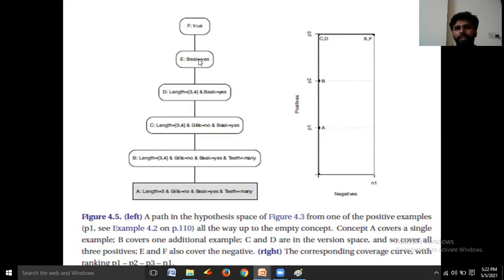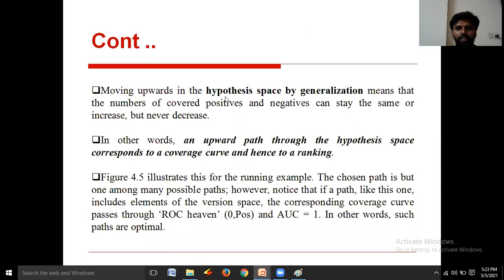And if you are using E and F, it also covers P3 number of positive examples, but it may cover some negative examples like N1. This is what hypothesis space by generalization is.